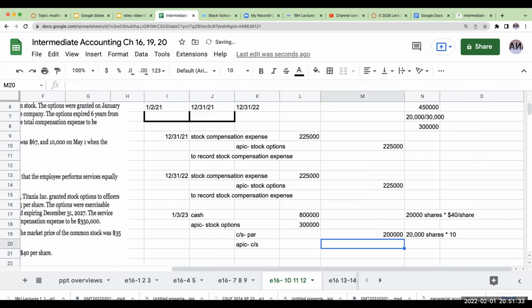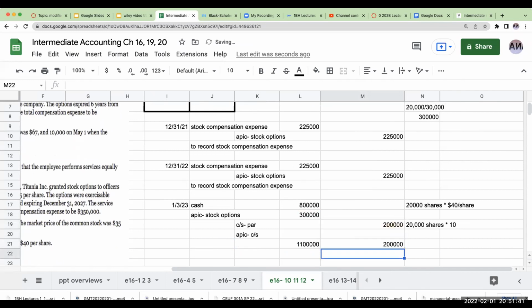This is essentially for the balance, which is 1.1 million less 200,000. So this should be 900,000 in terms of that price over there. So this is basically how we compute this.